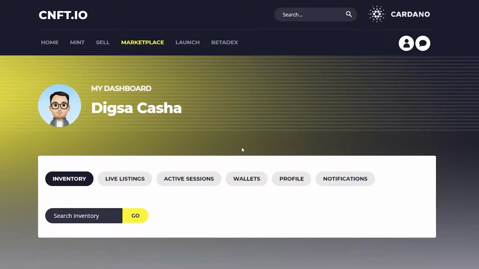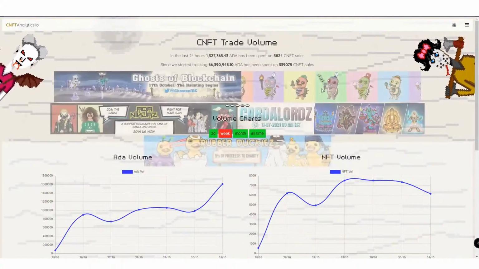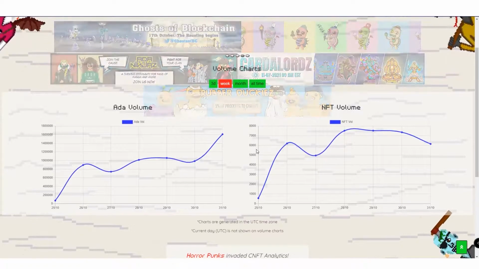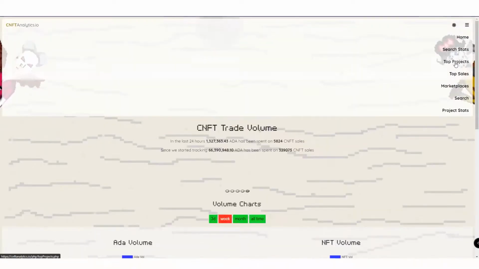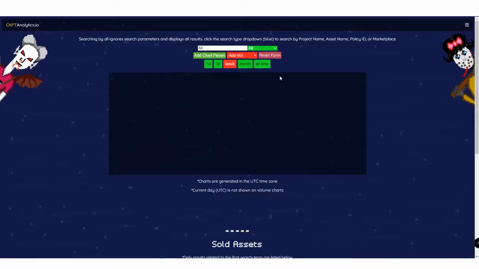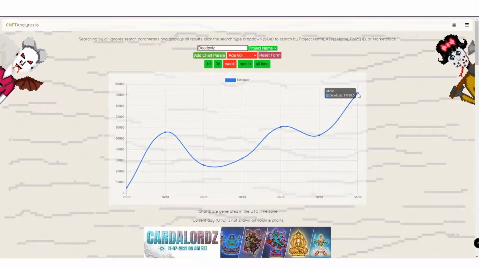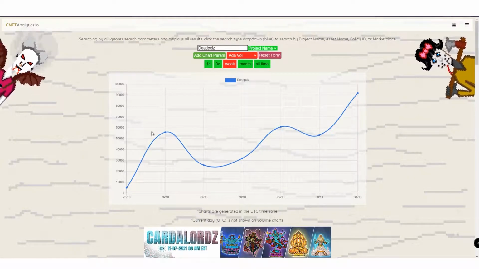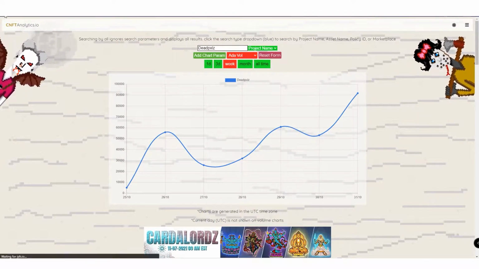So now, how can you find the next big NFT project on Cardano? I have a tool just for you, and this tool is cnftanalytics.io. This site is amazing. It's not the most pretty, but it's amazing. On here, there's tons of cool things. Like, you can look at the top projects, and you can see the trending projects and see how they're trending. Like this project, you can see it had a huge spike, now it's back down. It looks like it's inching upwards, but maybe this isn't the best.